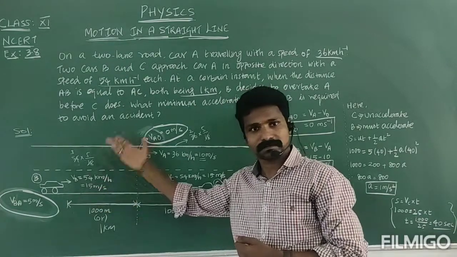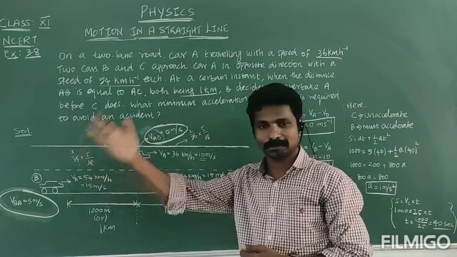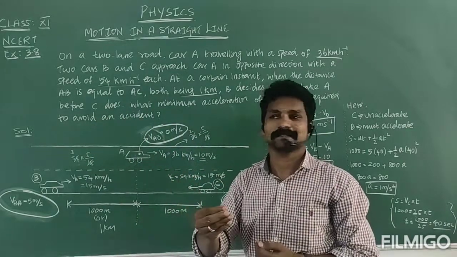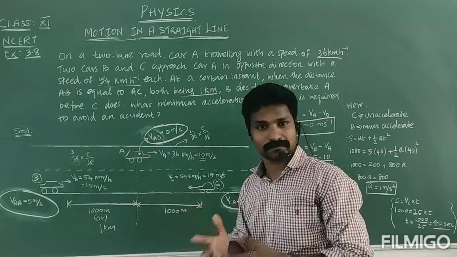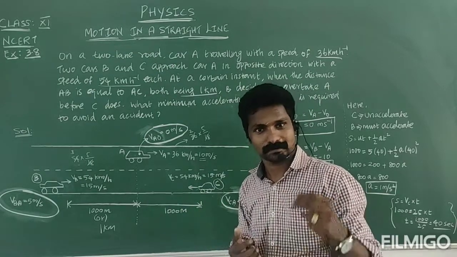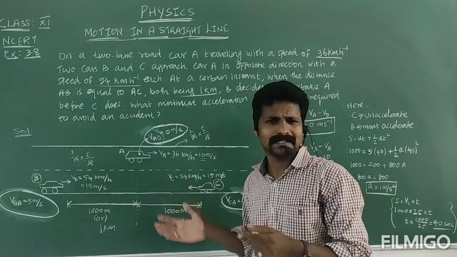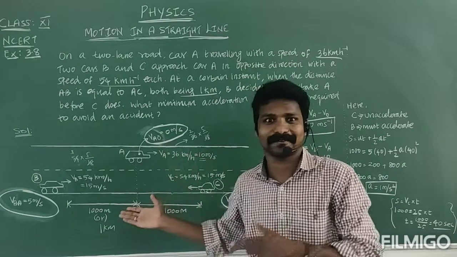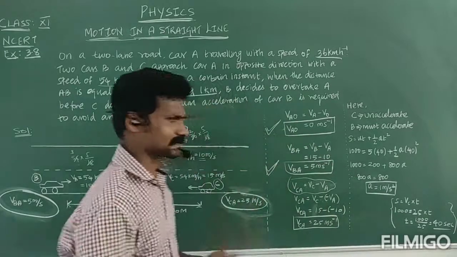Suppose your car has ultra speed, no limit, 50 kilometers per second, not possible. Say for example in 5 minutes, or in 1 minute it will cover 50 kilometer or 20 kilometer, 10 kilometer means good. But now we are asking only for the minimum acceleration without accident. So we calculate. What is that acceleration?